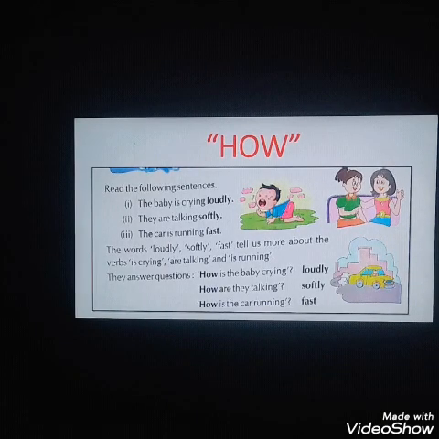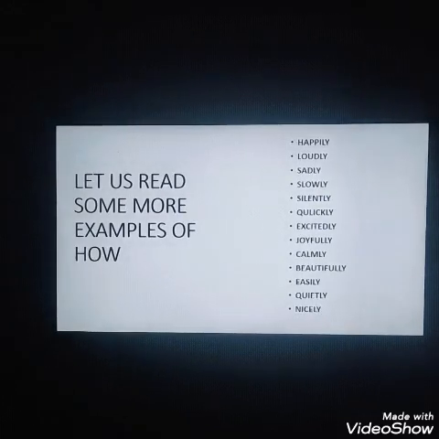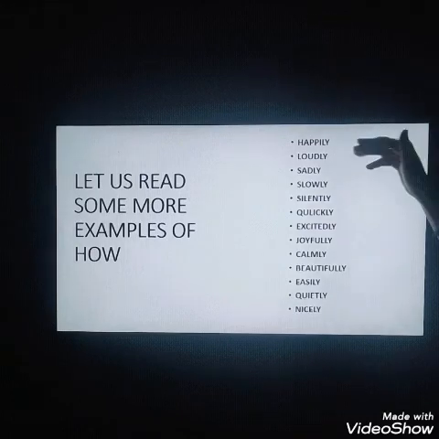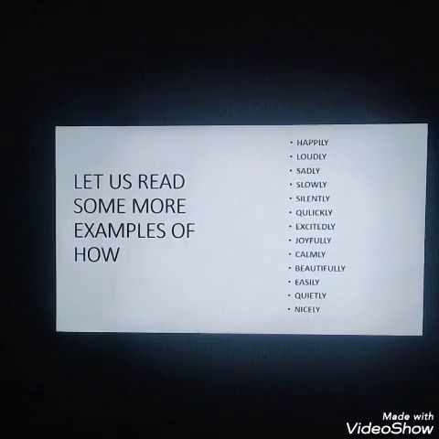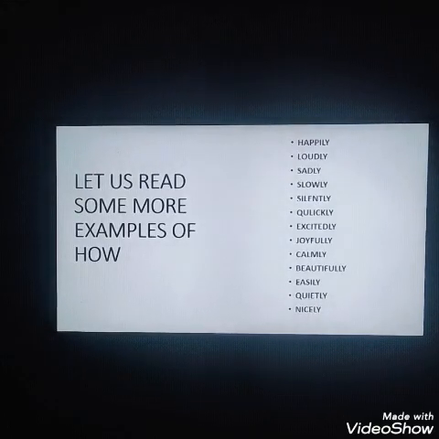Let us read some more examples of how: happily, loudly, sadly, slowly, silently, quickly, excitedly, joyfully, calmly, carefully, beautifully. These are the examples of how adverbs.